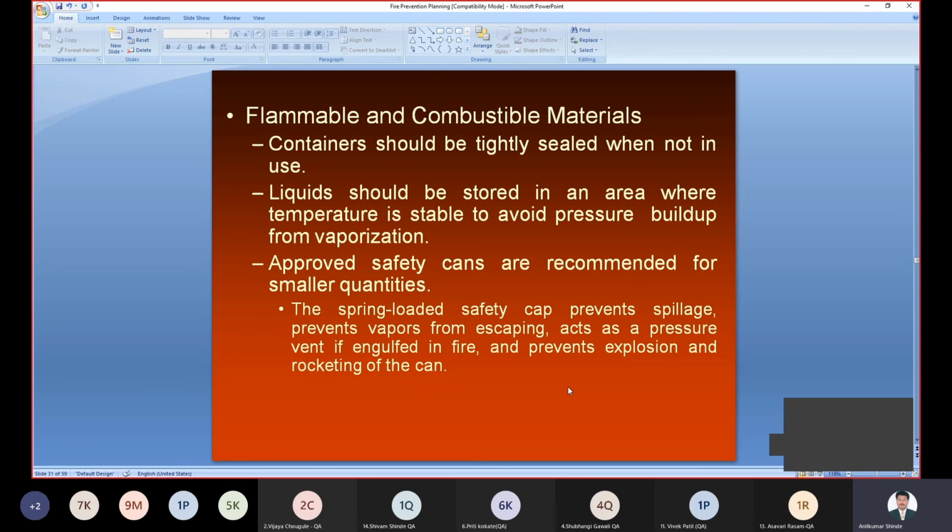Then liquid should be stored in an area where the temperature is stable. If the temperature is higher, it may cause a fire. So where the combustible material is kept, you can control the temperature inside the storage department. The combustible material should be stored properly, to avoid pressure building up from vaporization. Approved safety cans are recommended for smaller quantities.